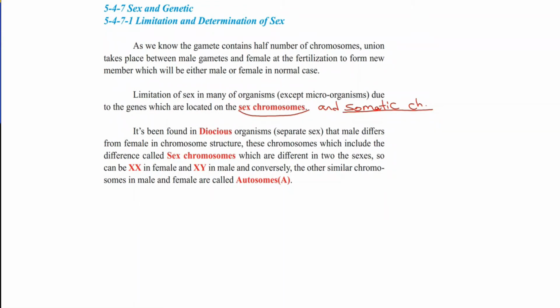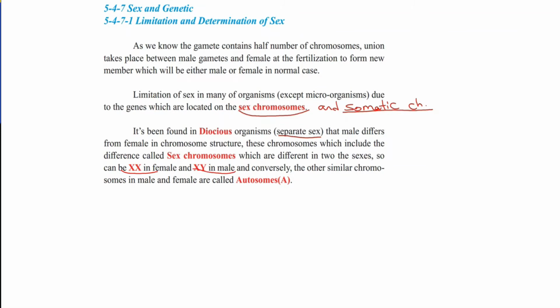It has been found in dioecious organisms, in which male and female are separated, that male differs from female in chromosome structure. These chromosomes, which include the difference, are called sex chromosomes, which are different in the two sexes. So there can be XX in female and XY in male, or conversely.